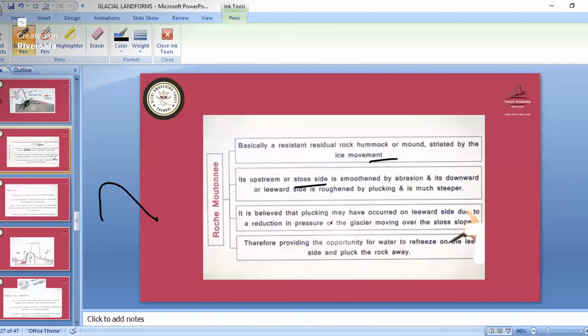In the Rocky mountains, we believe that plucking may have occurred on the leeward side due to a reduction in pressure of the glacier moving over the stoss slope, therefore providing the opportunity for water to reach the lee side and pluck the rock. So in Rocky mountains, one side will have a slope and the other side will have a steep side. So that is one of the landforms in glaciers.